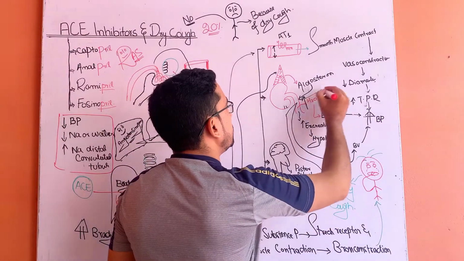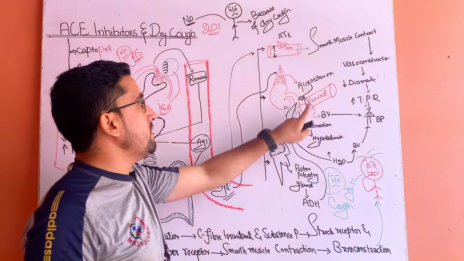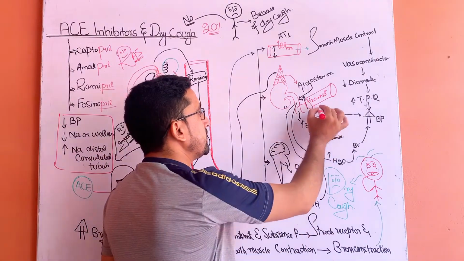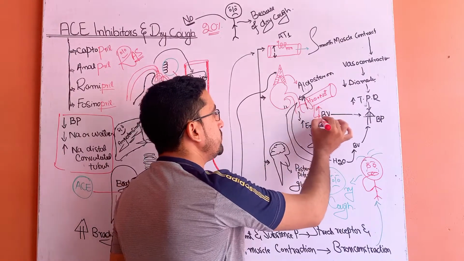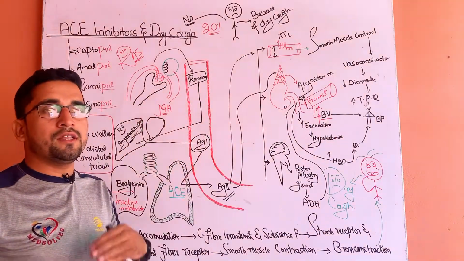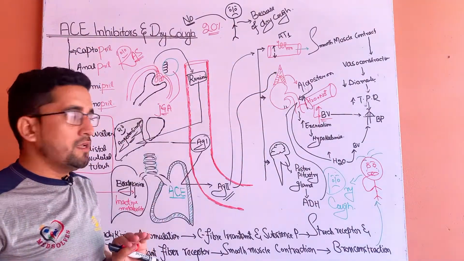Due to the reabsorption of this sodium and water into the blood vessel, there will be an increase in blood volume, and due to the increase in blood volume, there will be an increase in the blood pressure in these blood vessels.